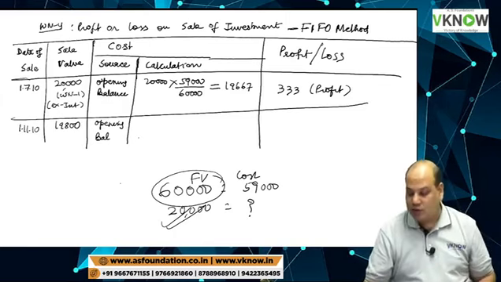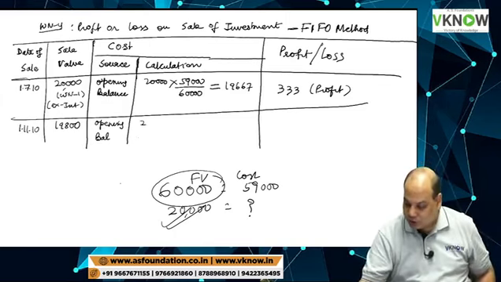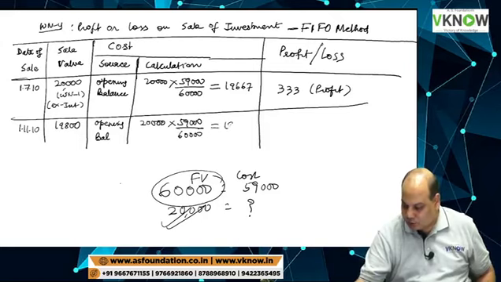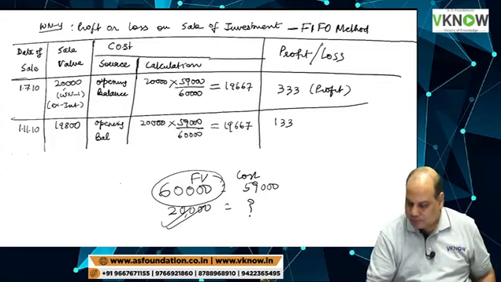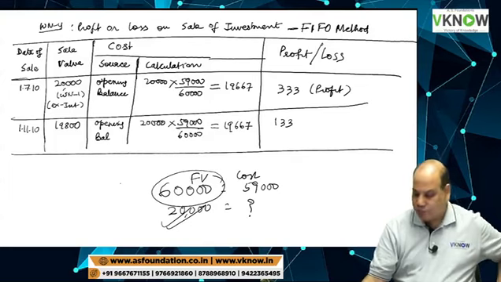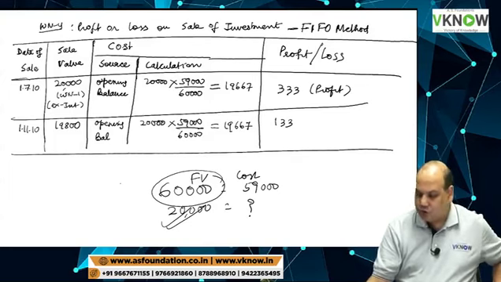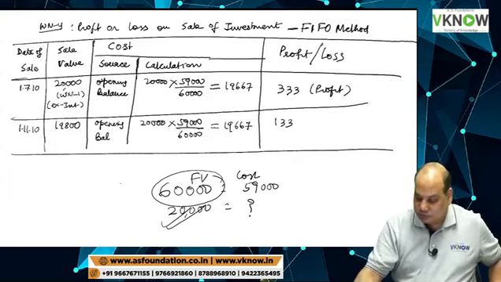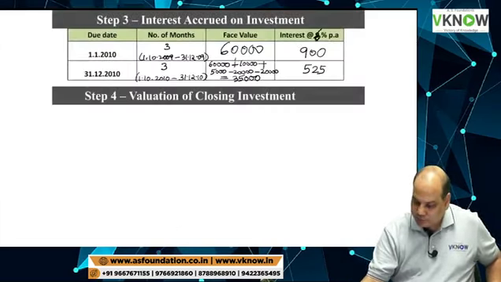Opening balance is 60,000 and the calculation will again be the same. 20,000 into 59,000. Numbers are same. So answer will also be same. But the profit figure will be different now. The profit will be 133 only. This is the profit or loss on sale of investment. Done. One last working note 5.